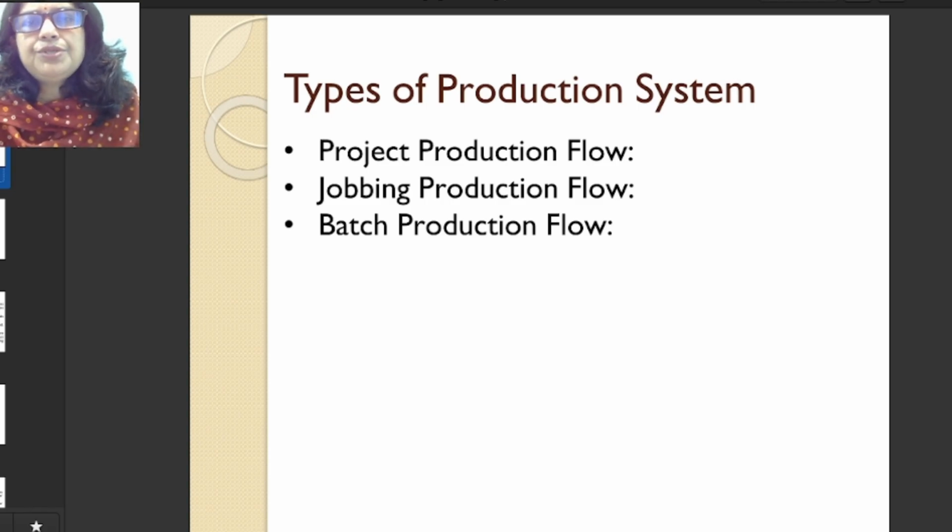Batch production flow is normally used, for example, by a pharmaceutical company, which produces different types of medicine in batches. Suppose we are stitching different sizes of shirt: in one batch we manufacture size 42, in the next batch we can go for size 38, in the next batch size 44, like this we go for producing. So that is called batch production.